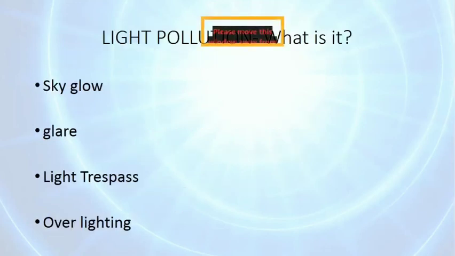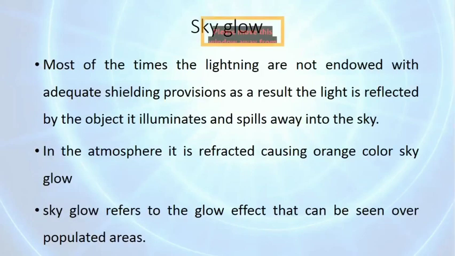Then what is light pollution? We have heard about air pollution, water pollution, noise pollution, and likewise light pollution. There are four main factors of light pollution: sky glow, glare, light trespass, and overlighting.